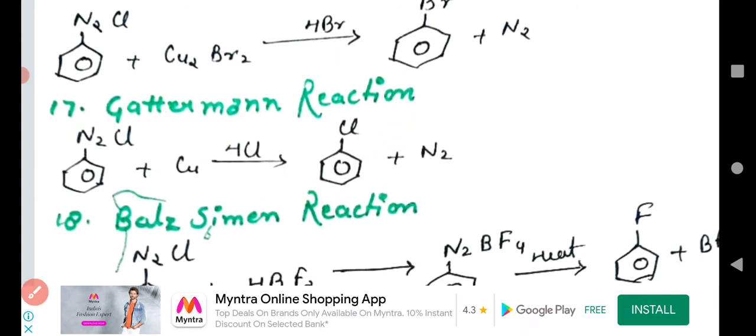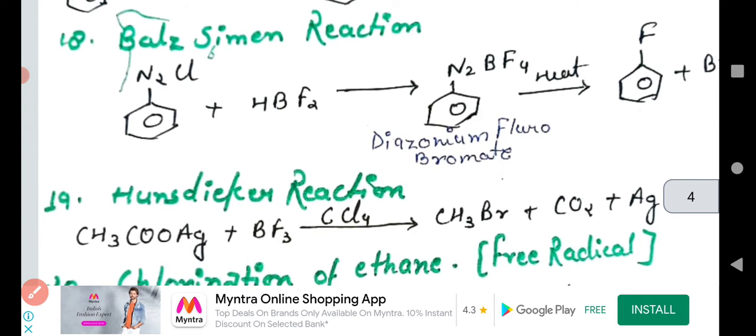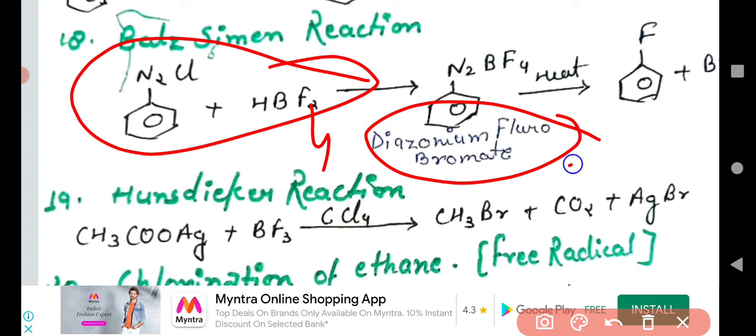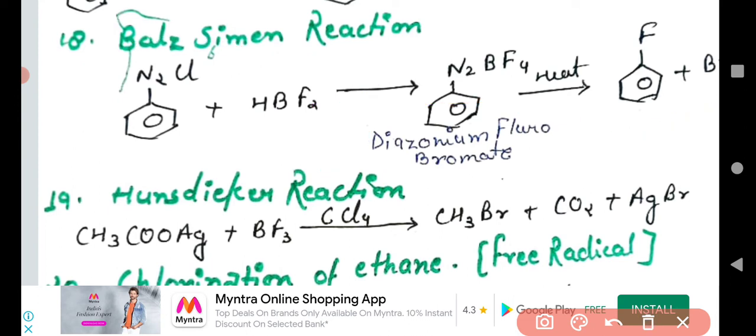Understand that? The last one, this 18th chemical reaction, is the Balz-Schiemann reaction. In the Balz-Schiemann reaction, what do we get? We have to take a look at this chemical reaction. When benzene diazonium chloride reacts with HBF4, diazonium fluoroborate is formed, which decomposes and we get fluorobenzene.